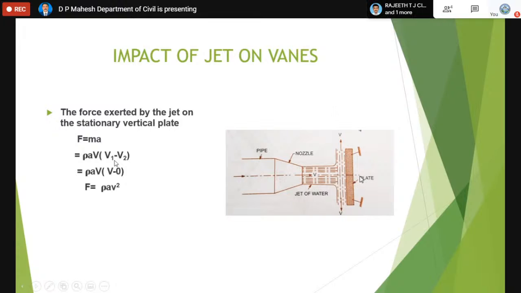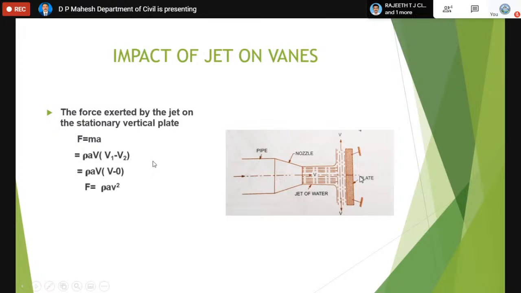But we want both V1 and V2, V1 before it strikes and V2 after it strikes. F is the force exerted by the jet in the direction of the jet. If you wish to calculate the force by the jet in the same direction, you must keep both V1 and V2 in the same direction. One is before it strikes, two is after it strikes. Since one is V only, two is also V, but its direction is along Y.